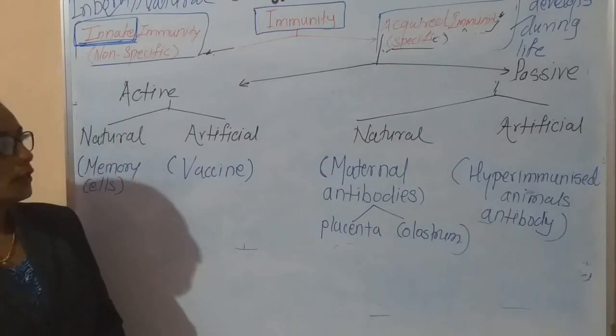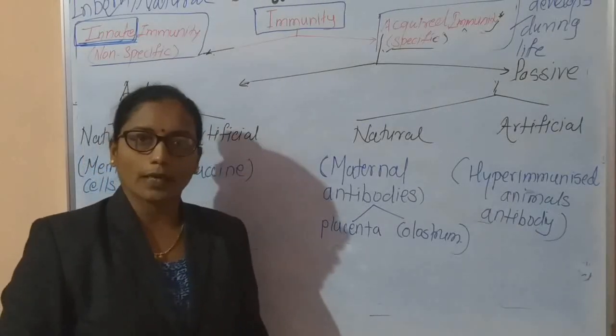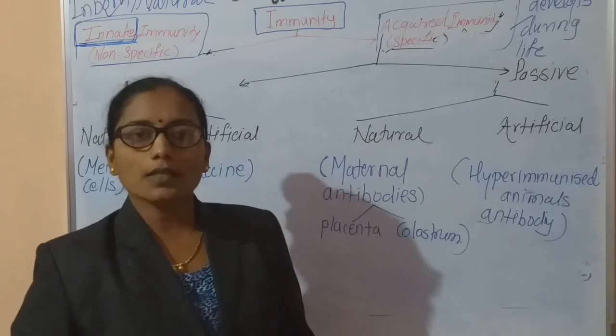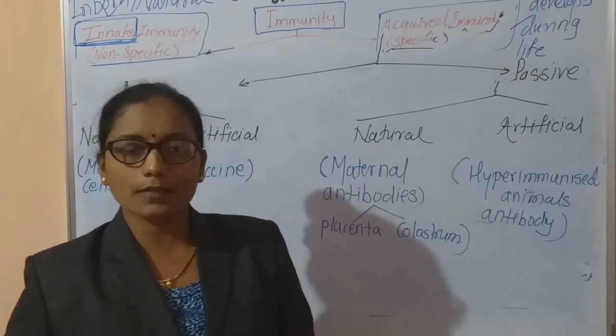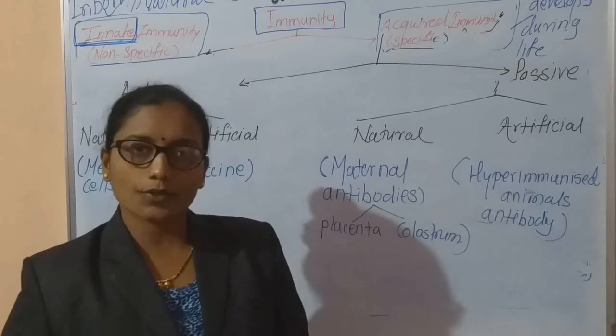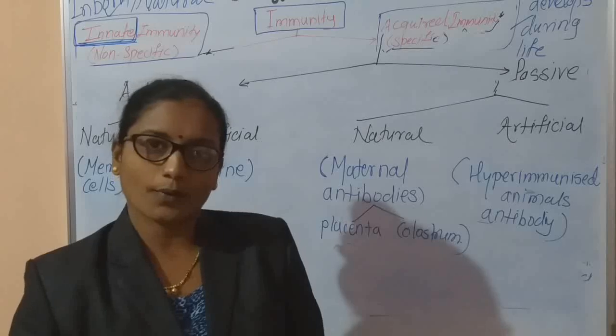Okay, I think you are clear about both types, that is innate immunity and acquired immunity. On this type of immunity, different types of MCQs will be asked. Also, there are short answer questions, and these questions will be discussed in our assignment. Okay, thank you.